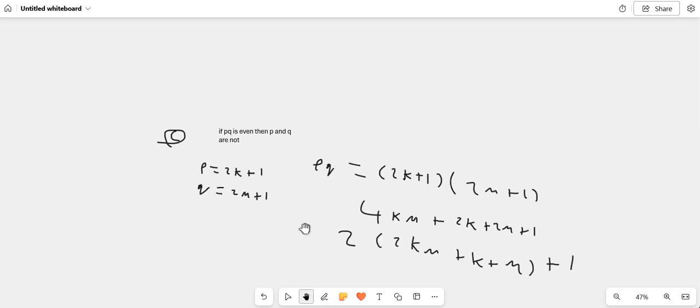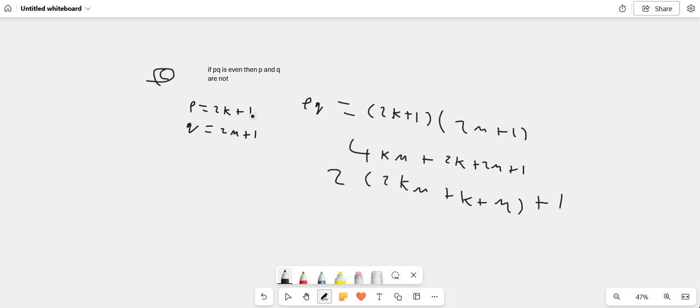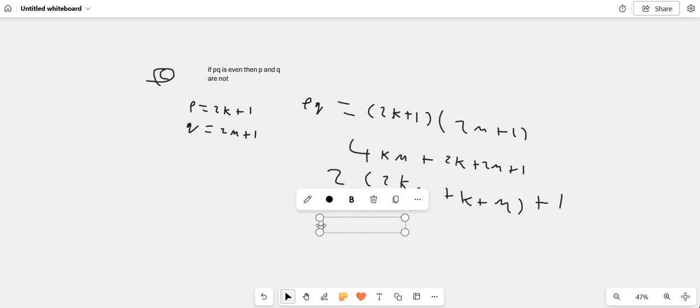So again, this is in the form of an odd number. This is the same as the 2k plus 1 form. Because it is 2 times something plus 1, what I can say is that PQ is also odd. So therefore, PQ is even, and either P or Q is even. Alright, that's part C done.